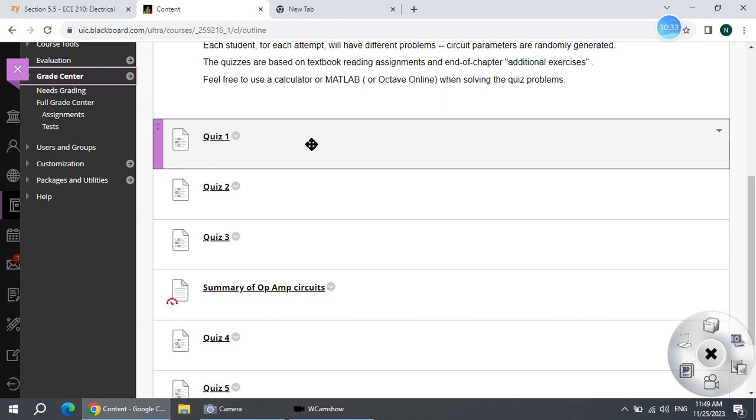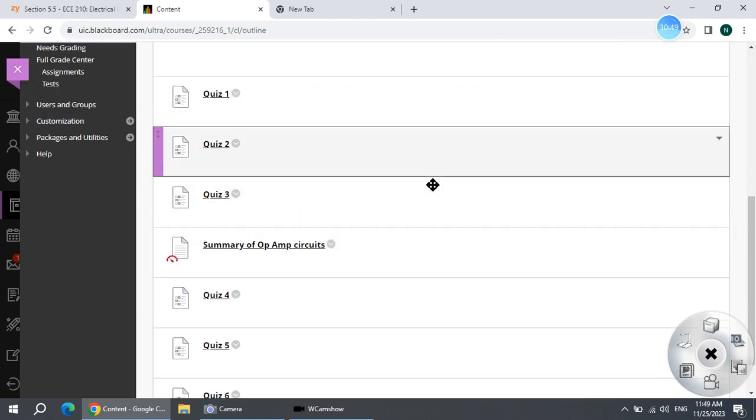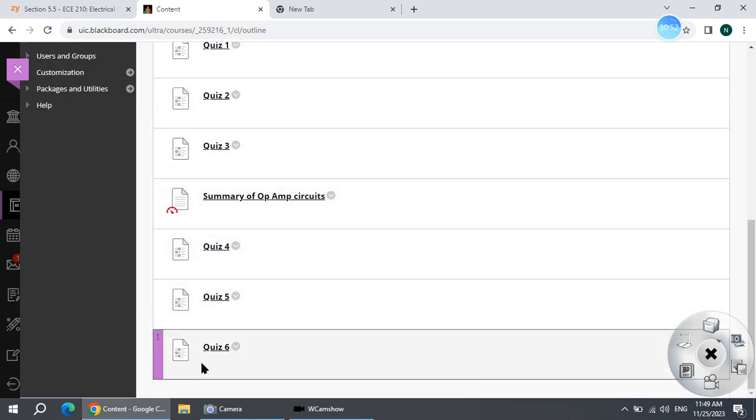If some information is not included in the formula sheet, but you still need it, go back to the ECE book, find the necessary information, and put it in your formula sheet. This way, you can go over all these 6 quizzes and put all the necessary information in your formula sheet. So that would be better, right?